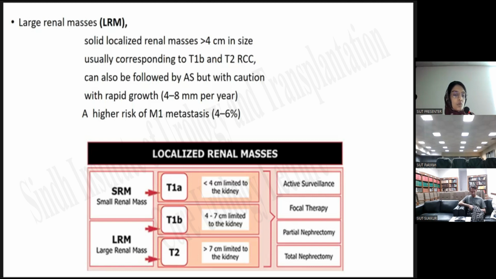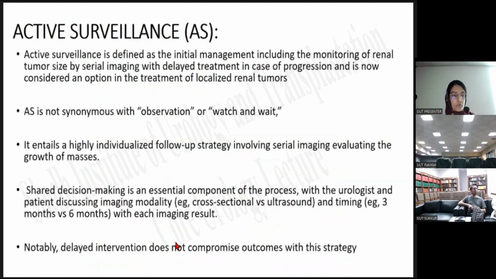So this is the brief diagrammatic representation of the small renal mass and the large renal mass that I have already mentioned before. That is, small renal masses of T1A less than 4 centimeter limited to the kidney, and large renal masses of T1B and T2 stages with 4 to 7 centimeter and greater than 7 centimeter but limited to the kidney. And the treatment modalities that can be done in these cases are active surveillance, focal therapy, partial nephrectomy, or total nephrectomy, that we are going to discuss later on.